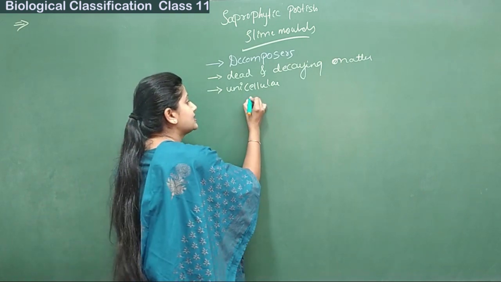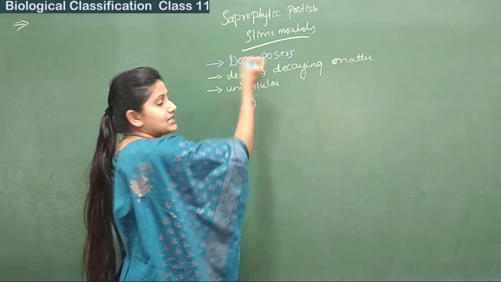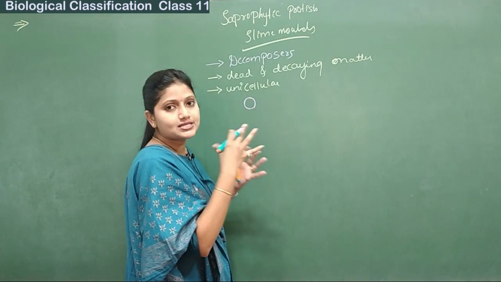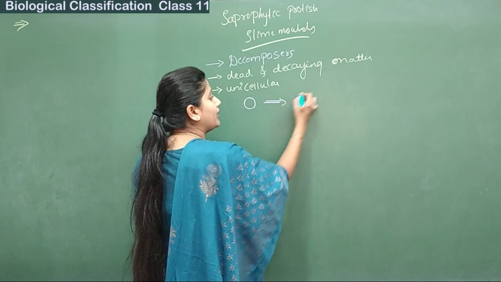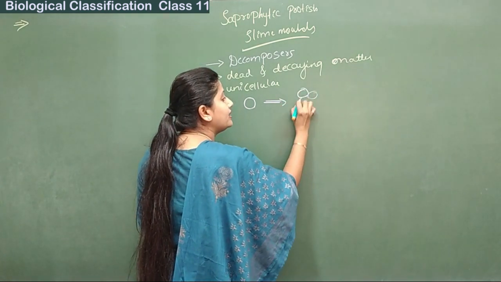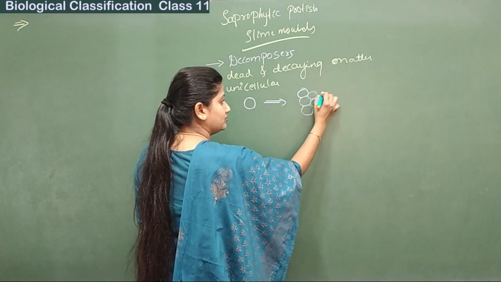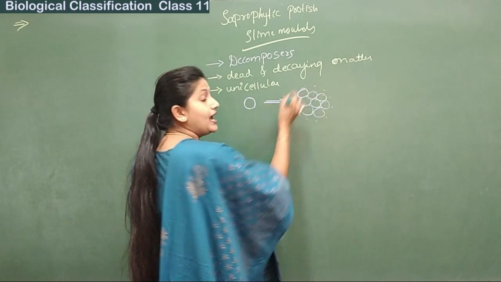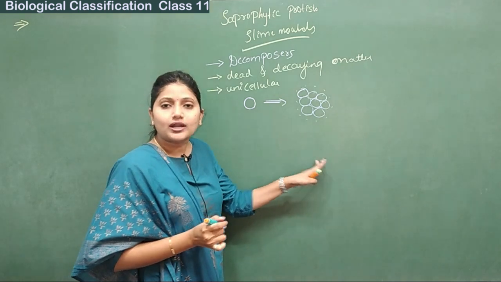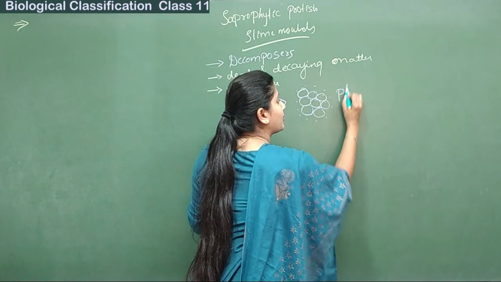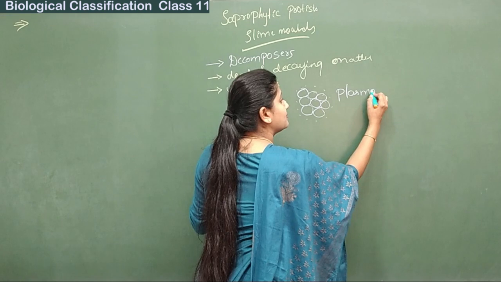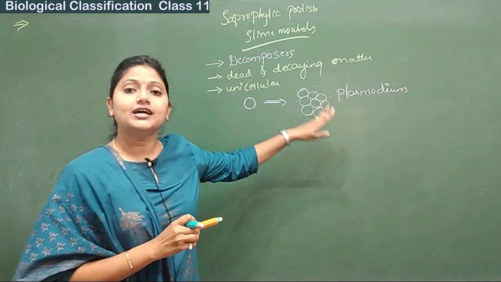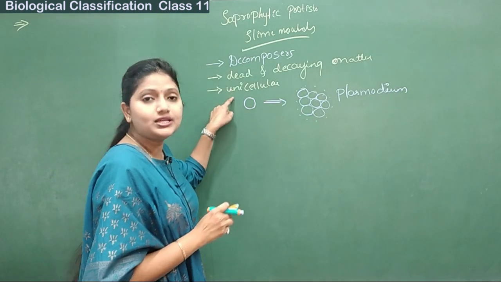Let's imagine this is one unicellular slime mold, and many such unicellular slime molds come together to form an aggregation like this, one complex. This complex is called the plasmodium.